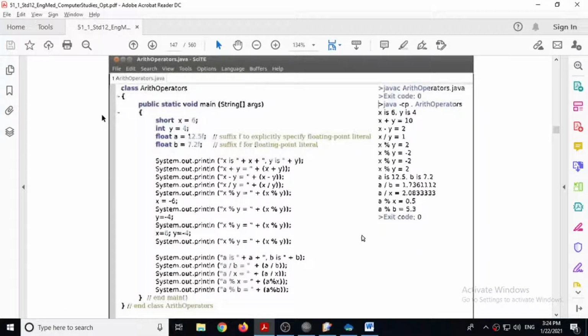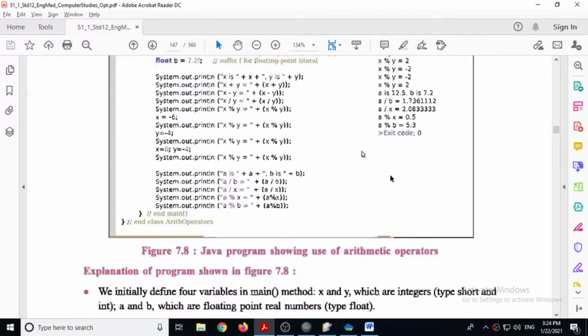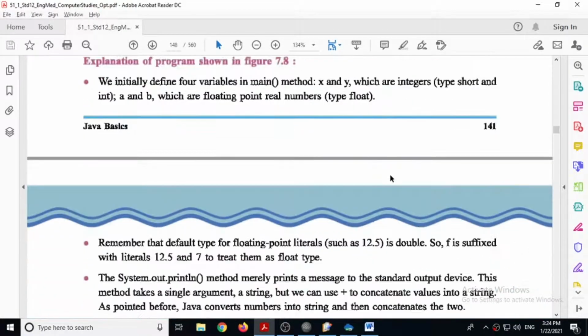You can create this program in your SCIT. So here the x variable is created, that is of short type. Next is the y variable, that is of integer type, and a and b, 2 variables of float type. See, when you are assigning a value, at that time you have to give f at the end of the number. Then you can use various equations. These are the expressions, and accordingly it will give the answer. So you can check the arithmetic operators.